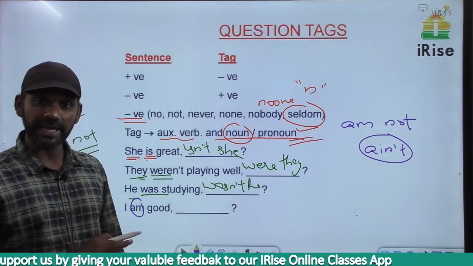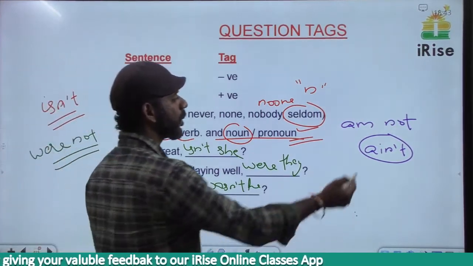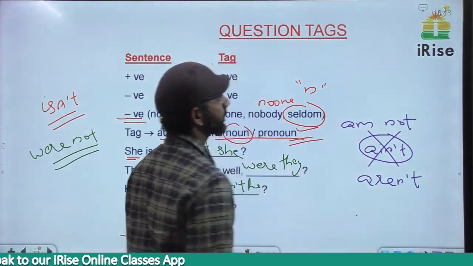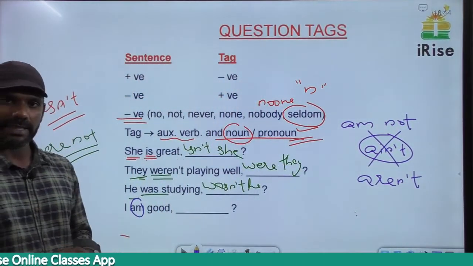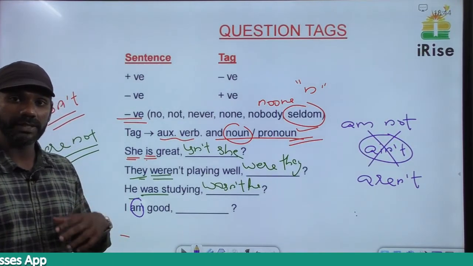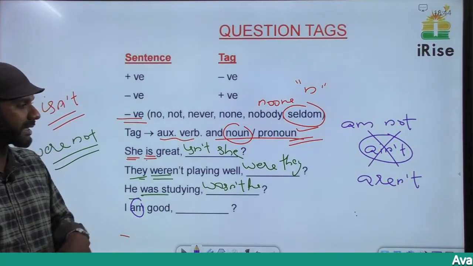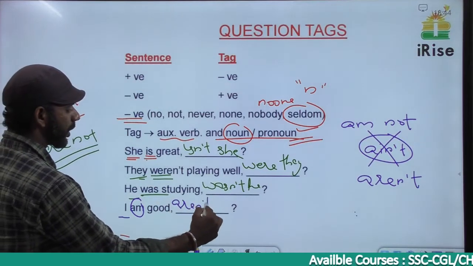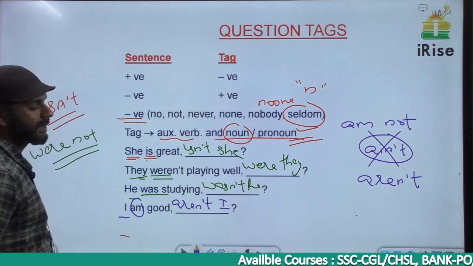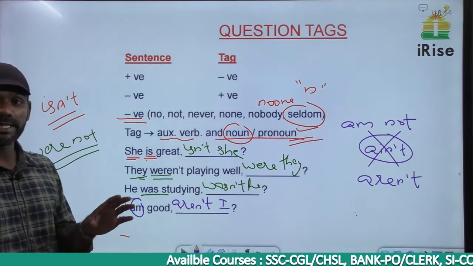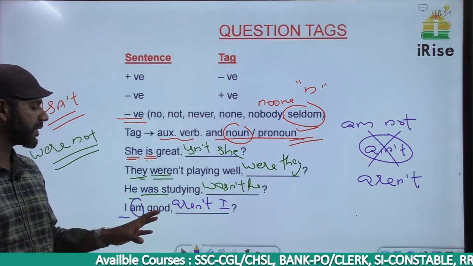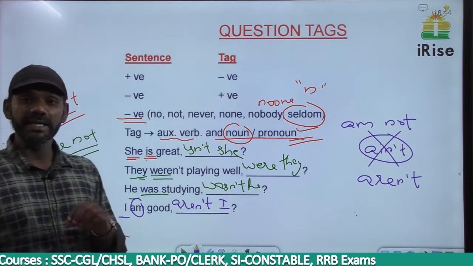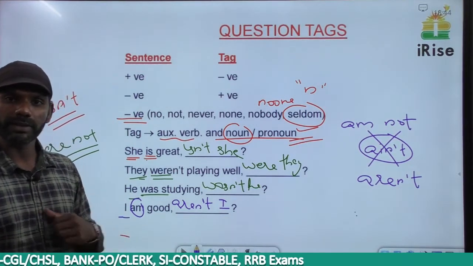But in the case of tags, question tags, we don't use ain't. Instead of ain't, we use aren't. Even though am not is ain't, in the case of tags, we don't use ain't. So it must be aren't. The pronoun is I, so aren't I. Clear? In the case of tags, we don't use ain't, we use aren't. So I am good, aren't I. Now as I told you, we don't use a noun in the tag, we use a pronoun in the tag.